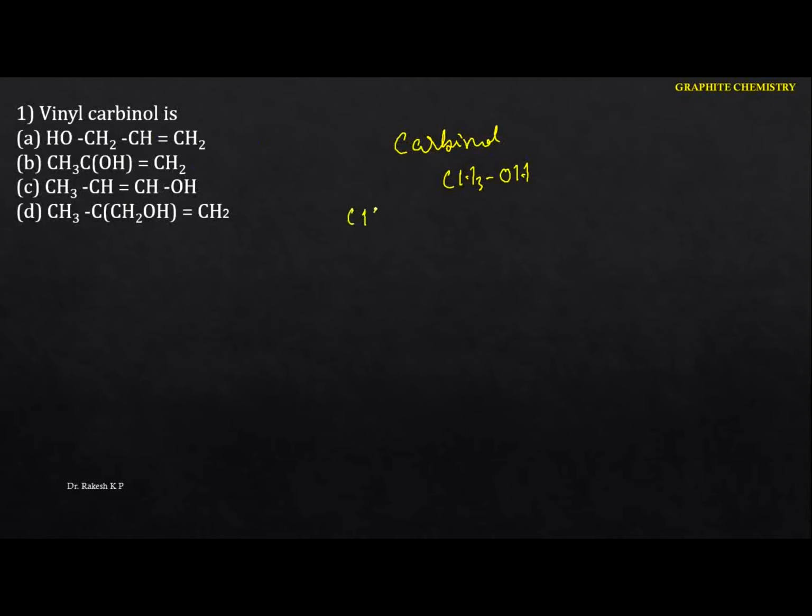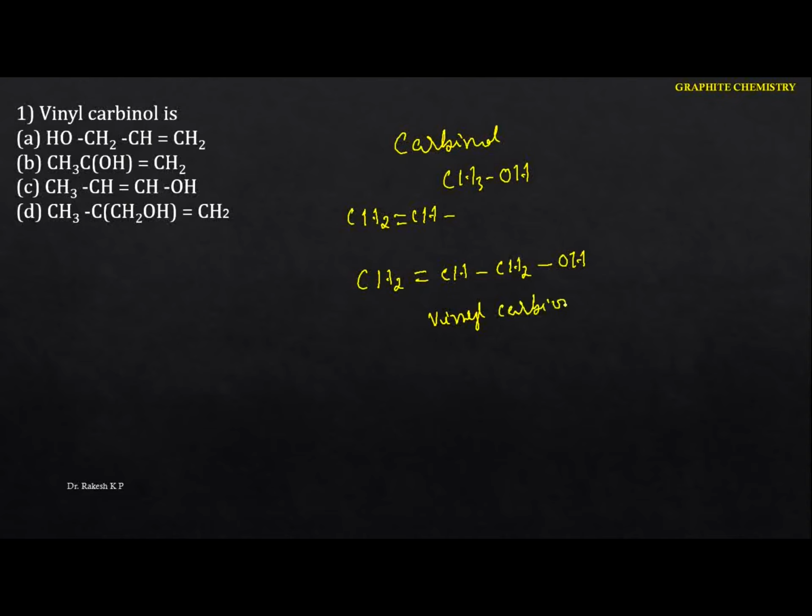The vinyl group is CH2 double bond CH. So this group is called vinyl. You just replace one of the hydrogens of methyl alcohol with the vinyl group, that forms vinyl carbinol. That means CH2 double bond CH, and I am going to replace one of the hydrogens with the vinyl group here, and this is vinyl carbinol.